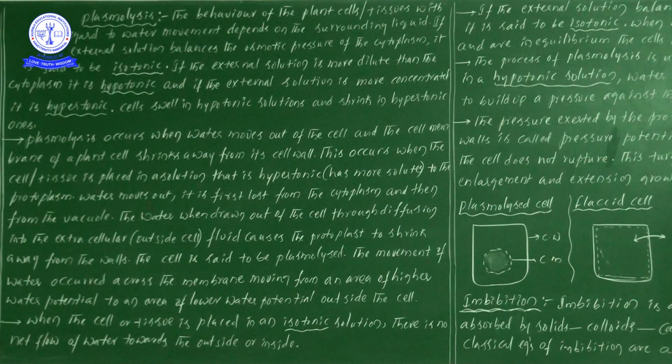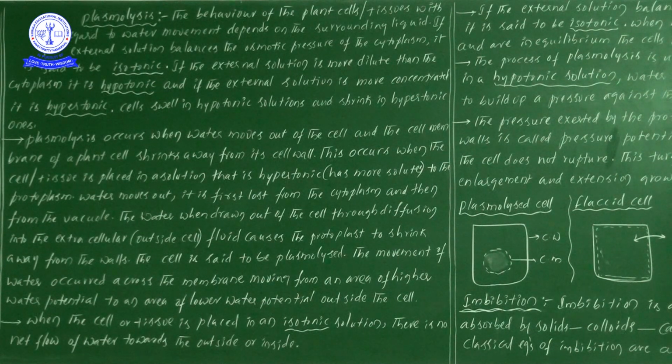If two systems are there, the external solution and the cytoplasm of the cell, where we find more chemical concentration in the cytoplasm and more dilute conditions in the external solution, what happens? Definitely, if we place a cell in a hypotonic solution, water enters into the cell.